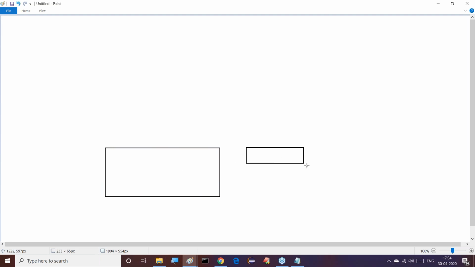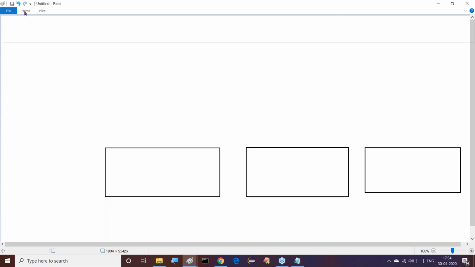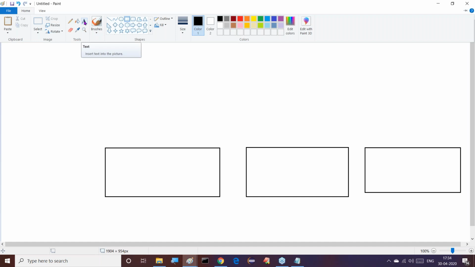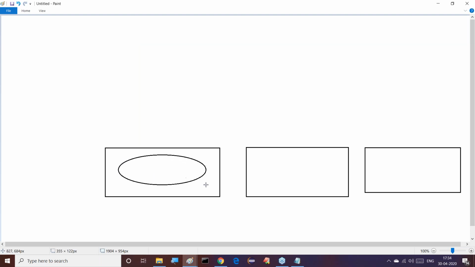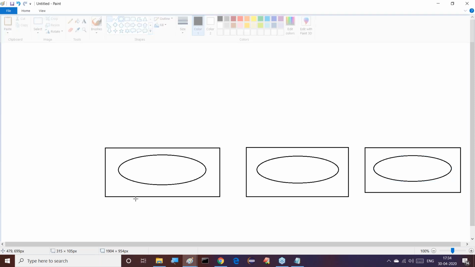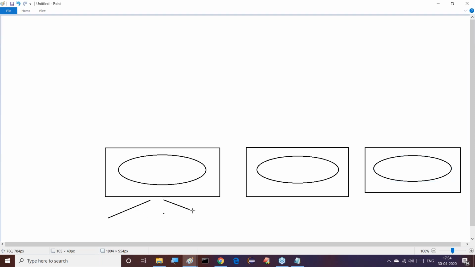This is my computer. Another computer. Overall, 3 computers I have taken. And on the 3 computers, we have an operating system, another operating system, another operating system. 3 machines which have different operating systems exist.